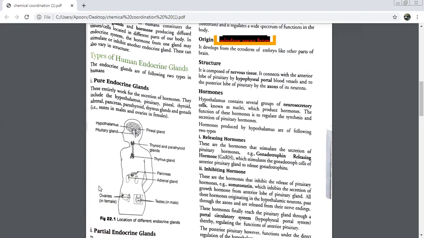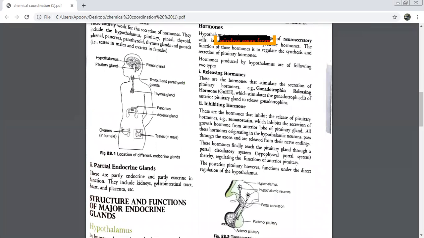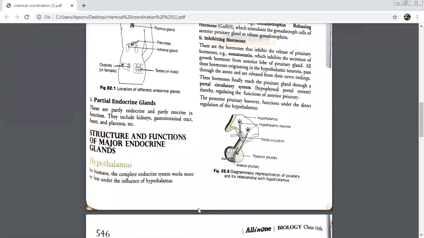Then we talked about partial endocrine glands. I told you about exocrine glands yesterday. Give me two examples of pure exocrine glands. Salivary glands and mammary glands. Salivary gland. Mammary gland. Very good.